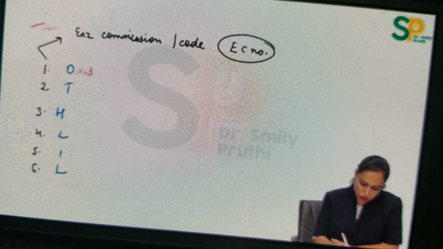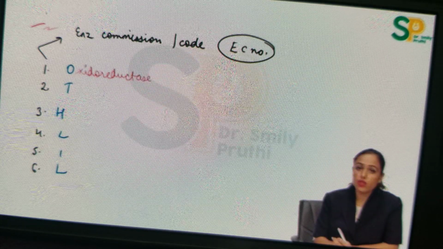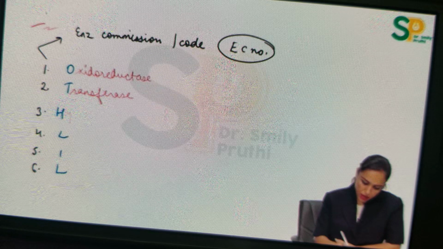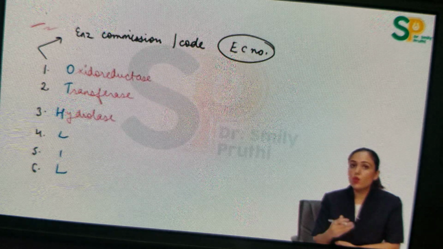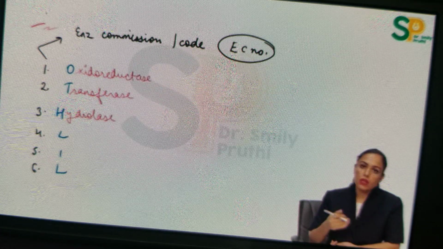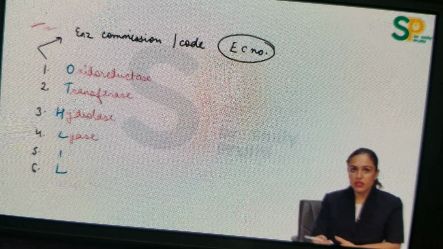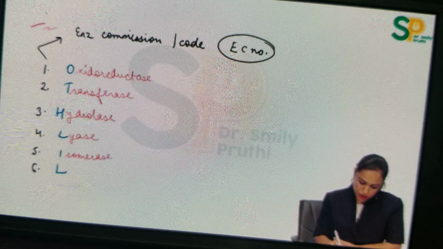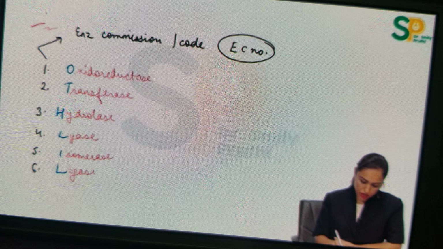O is oxidoreductase, enzymes which carry out oxidation reduction reactions. T stands for transferase, H stands for hydrolase, and there are 2 L here. Number 4 is also L, number 6 is also L. This number 4 L is lyase. Then number 5 is I for isomerase, number 6 is L for ligase. This number 6 L is ligase, right?